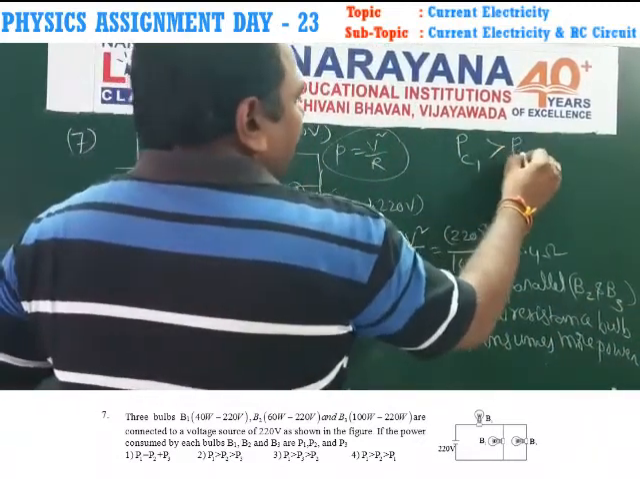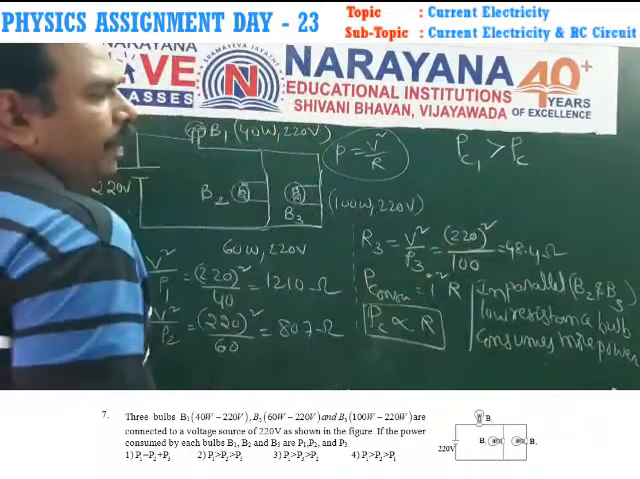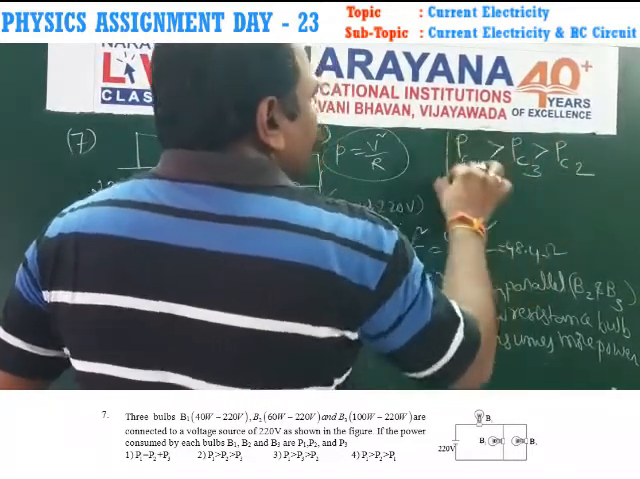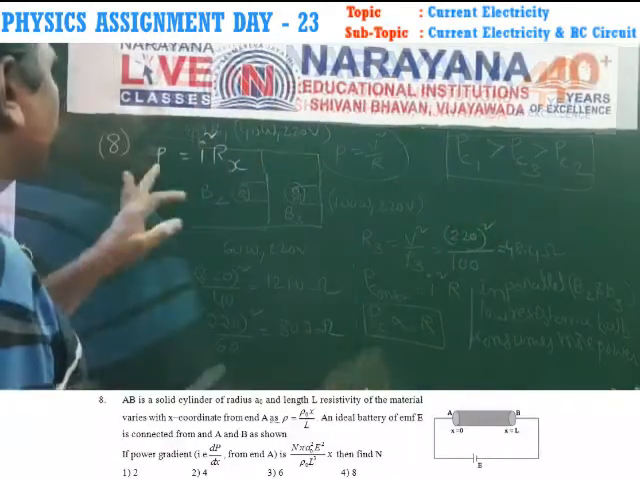Therefore, power consumed by the third bulb is greater than power consumed by the second bulb. This is the answer to the eighth question.